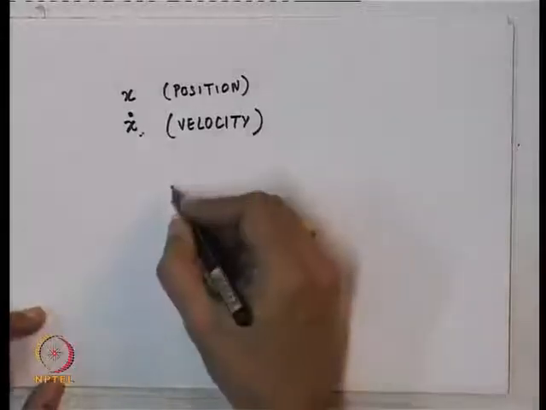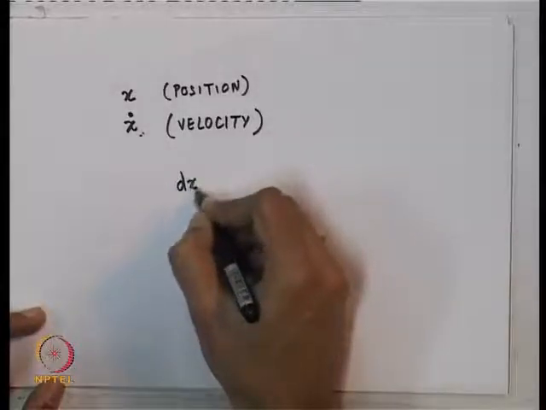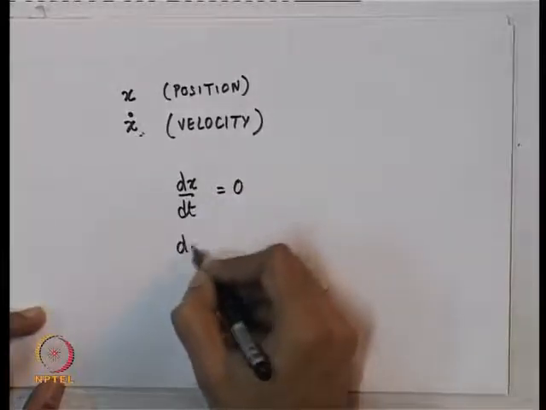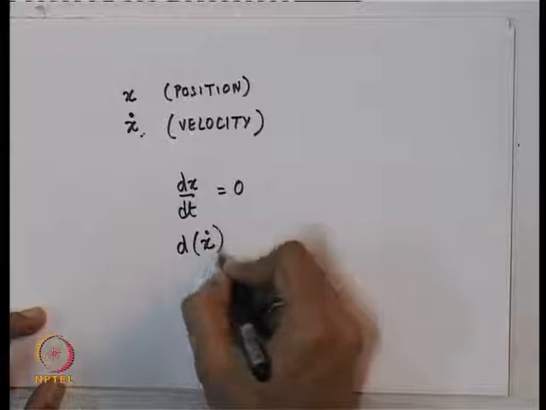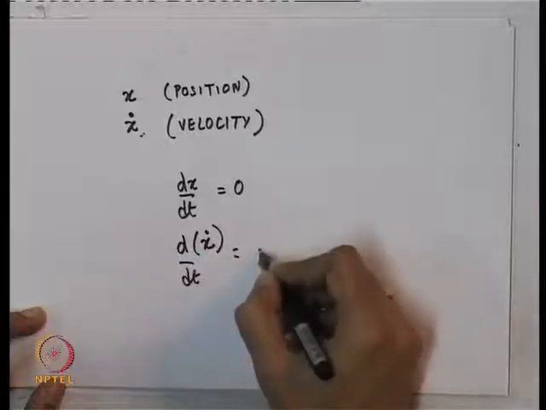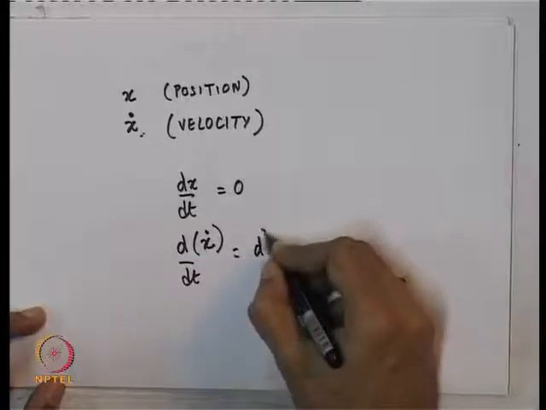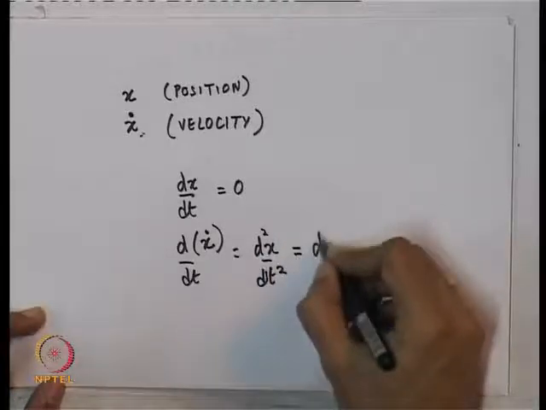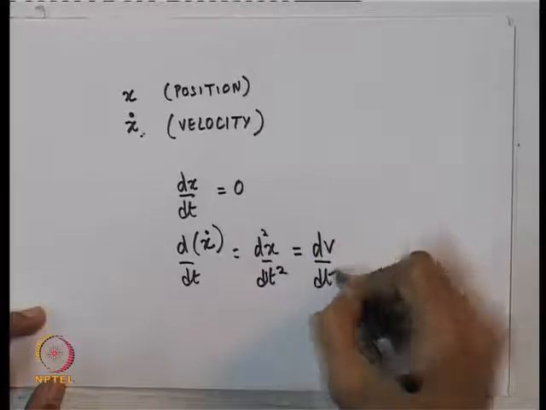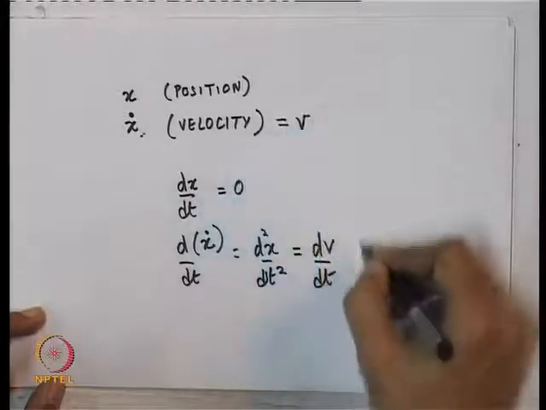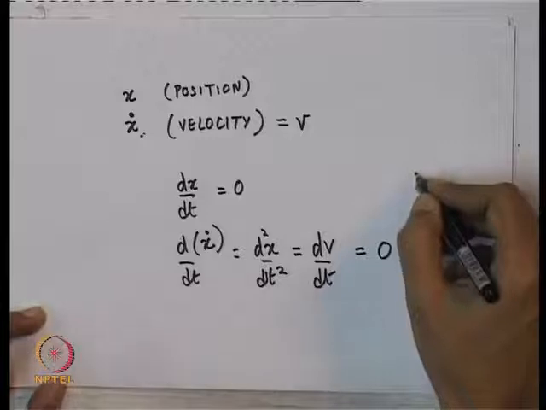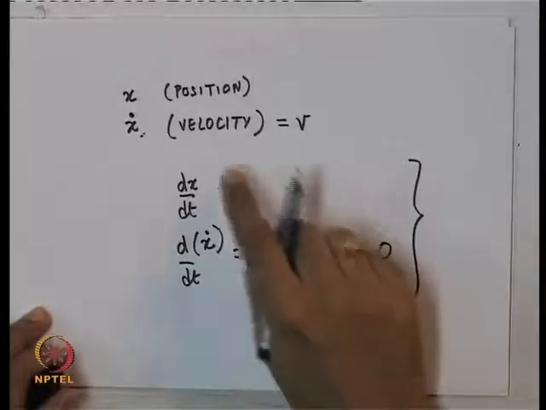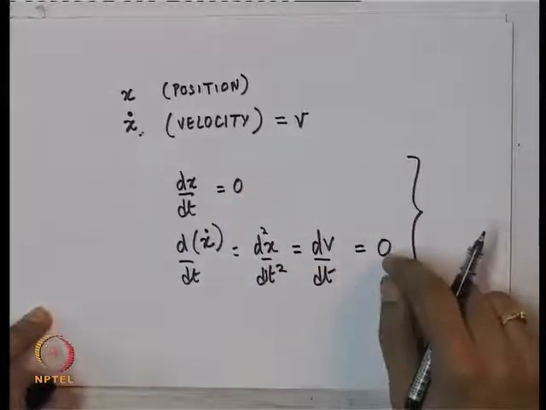If the rate of change of position and the rate of change of velocity, which I will call v dot, are considered, then equilibrium is the point at which the rate of change of the states are all equal to 0.